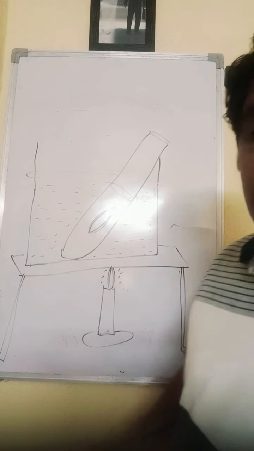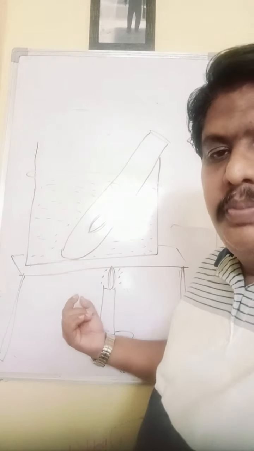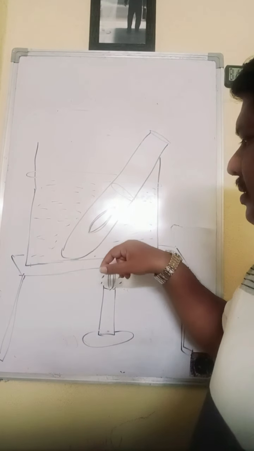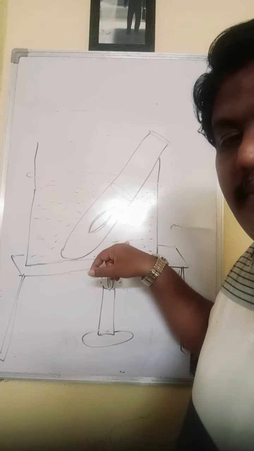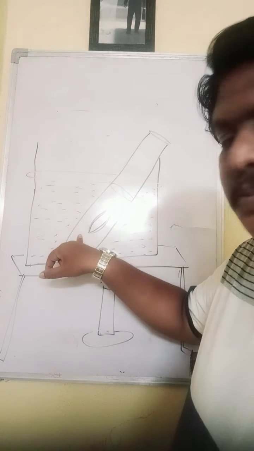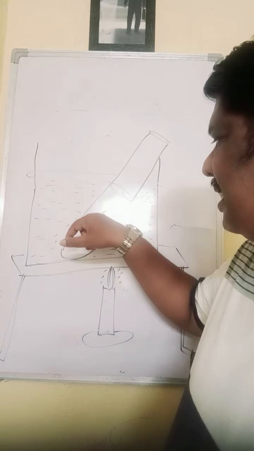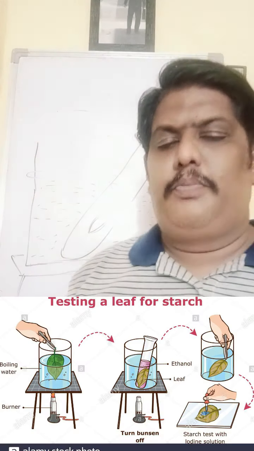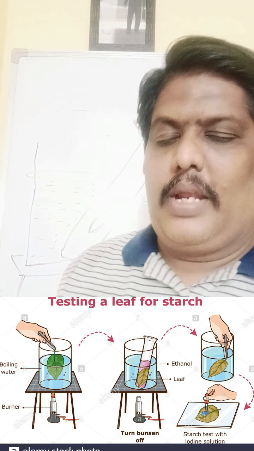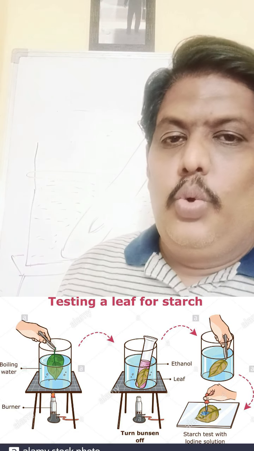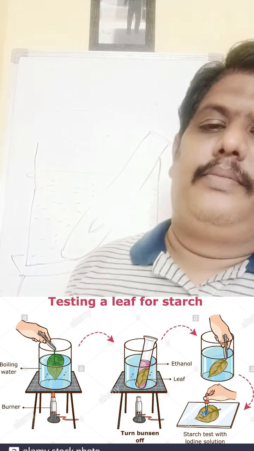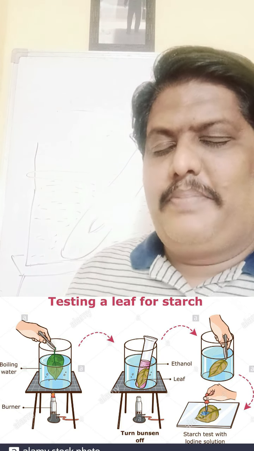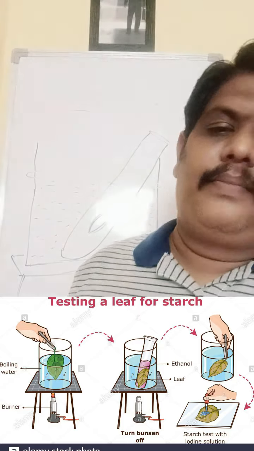It is called the Bunsen burner, which burns and gives a flame, and this particular flame will heat the water. At the same time the methylated spirit also gets heated, and the leaf also gets heated. Now why are we doing this process? In this process the leaf will lose its green color. The leaf will lose its chlorophyll and will become absolutely pale in color.